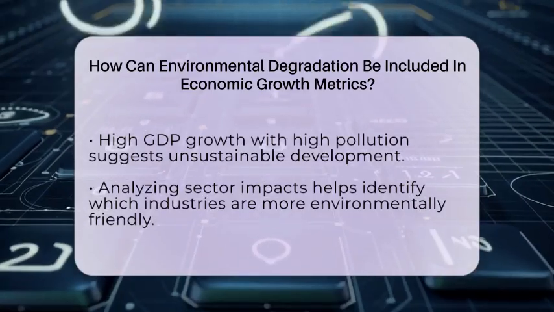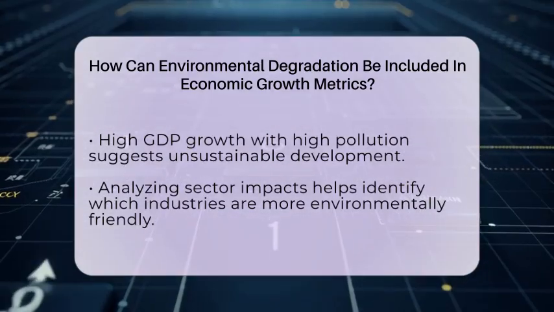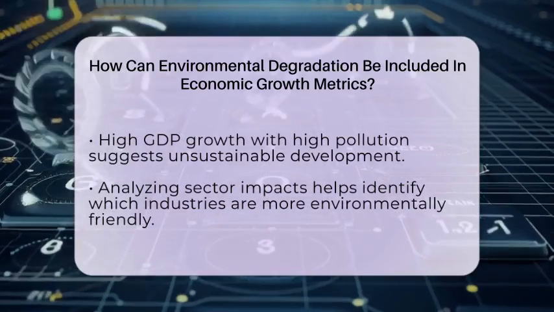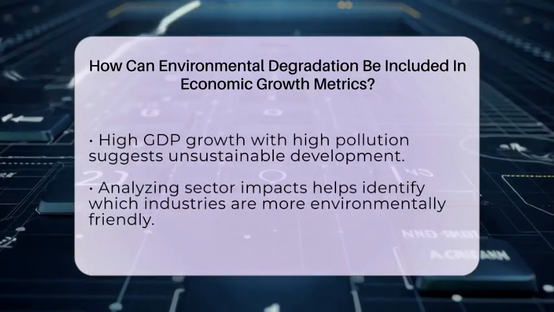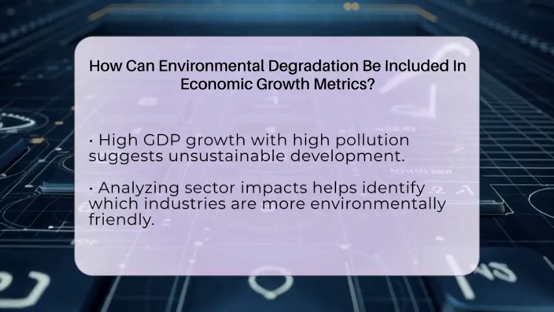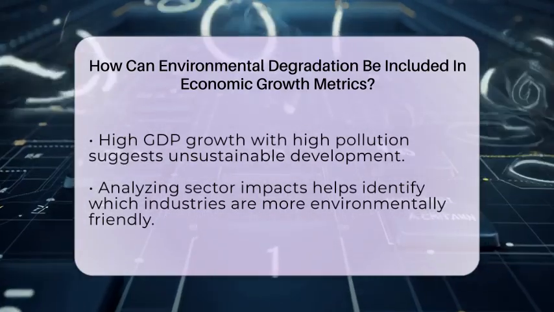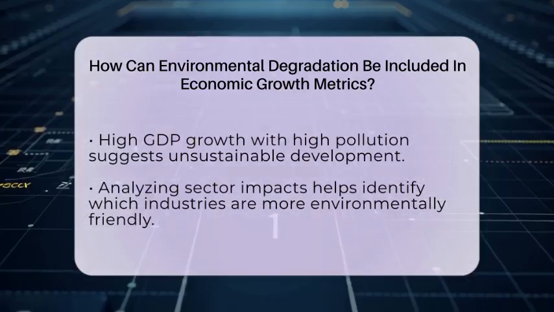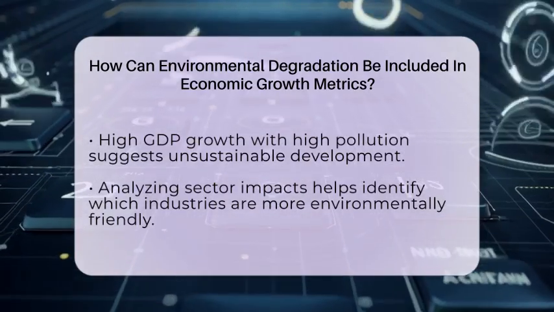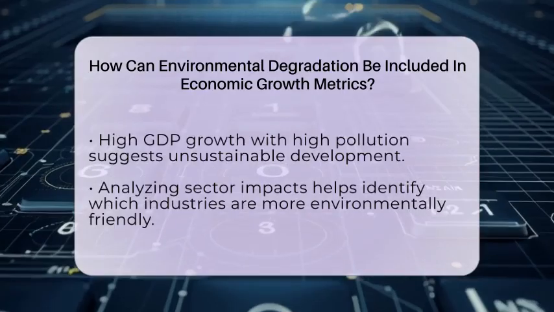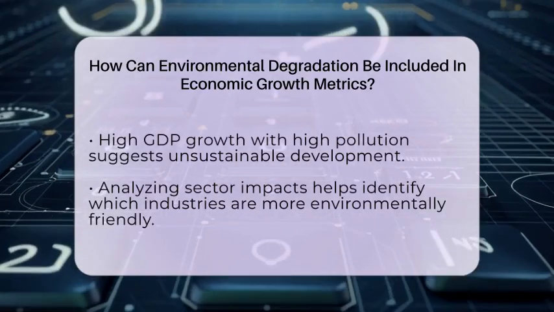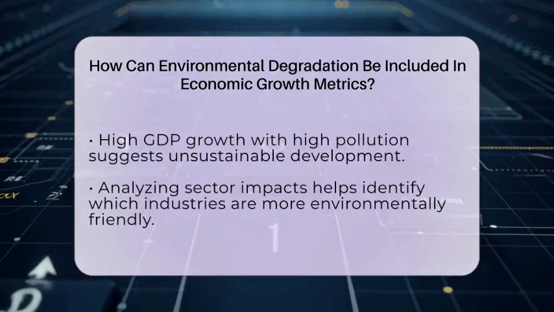Looking at how different sectors impact the environment is another way to include environmental degradation. By analyzing the economic complexity of sectors, we can see which industries are cleaner or dirtier. More advanced economies often adopt cleaner technologies, reducing pollution even as they produce more goods. This can be reflected in growth measures that account for environmental impact, encouraging industries to become more sustainable.